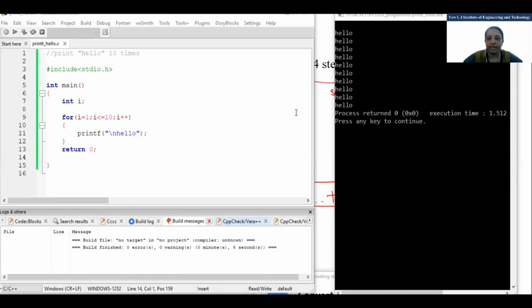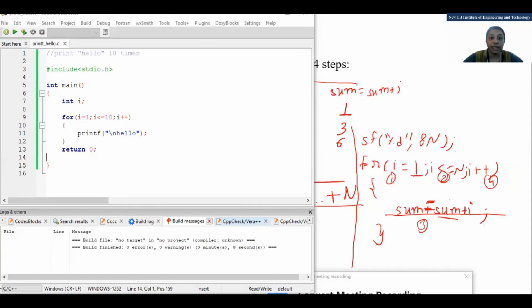So hello will be printed how many times? 10 times. If you want to print the value of i also, how will you do it? Can anyone tell me? I'll write %d and i. It will print i also with the hello.